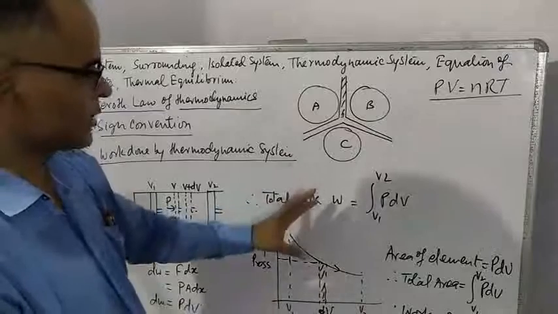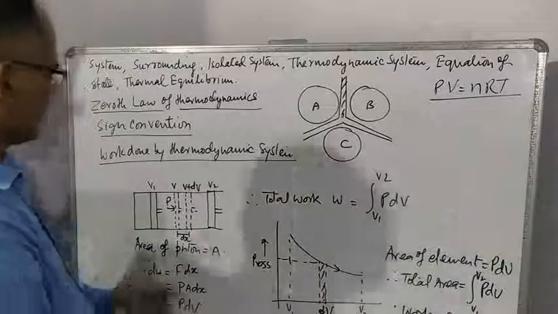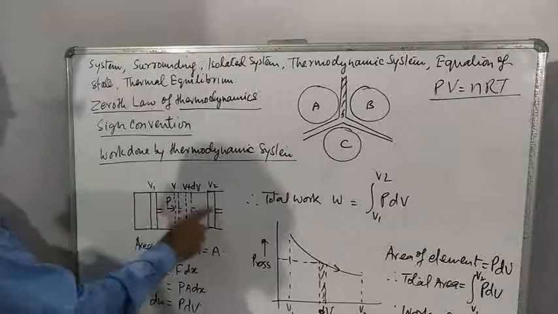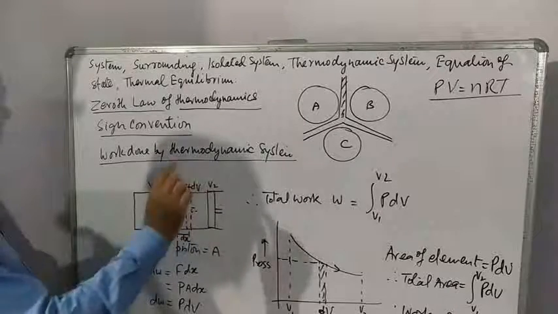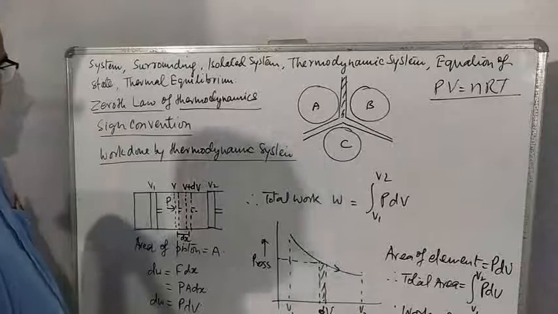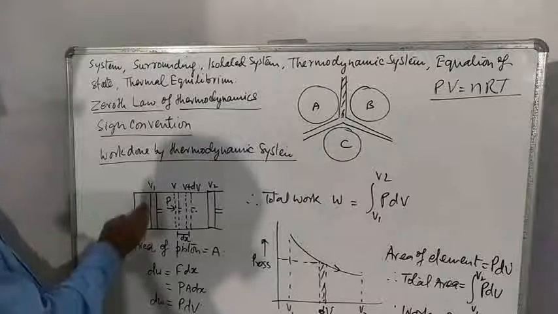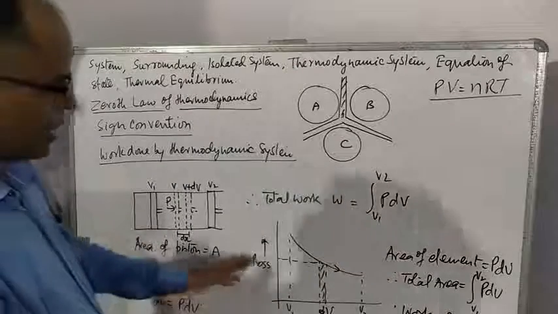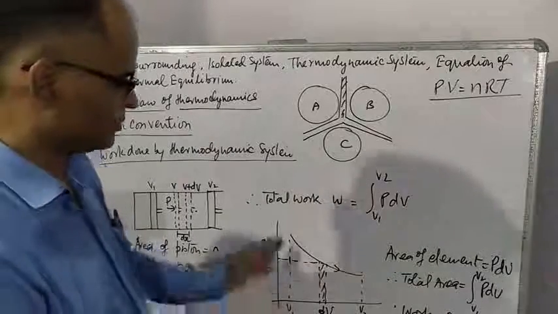Now let us understand work done graphically. When piston is moving from this position to this position, continuously pressure and volume are changing. So we can plot a graph between pressure and volume.